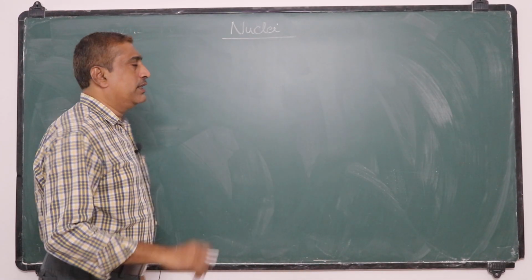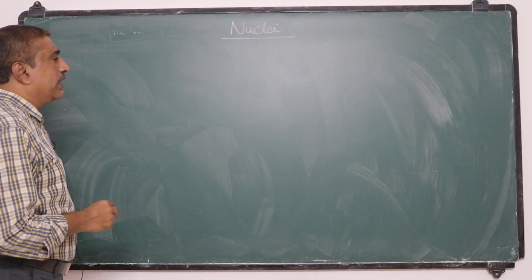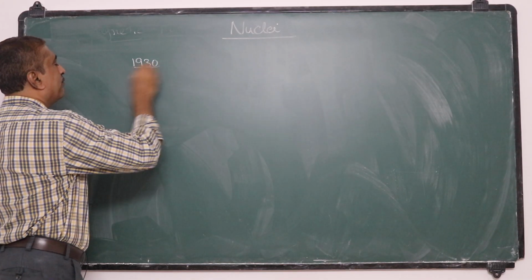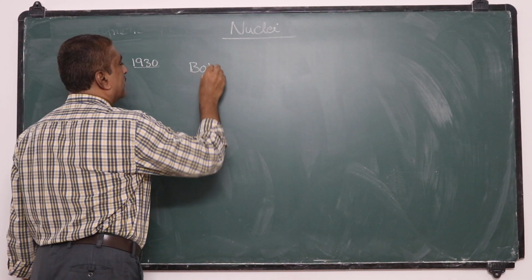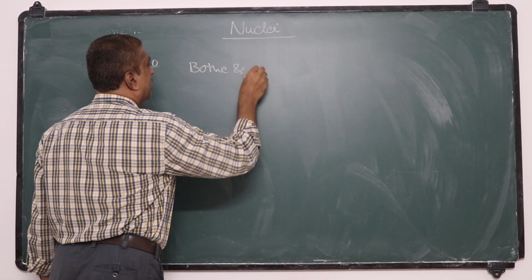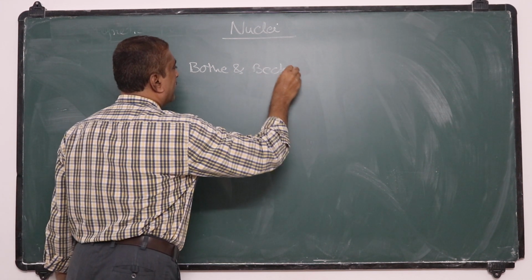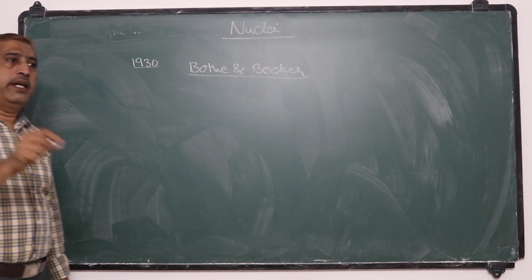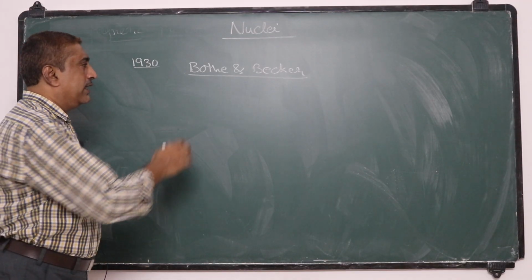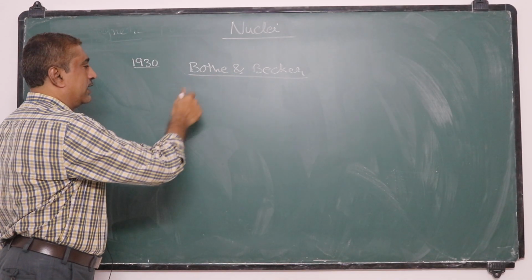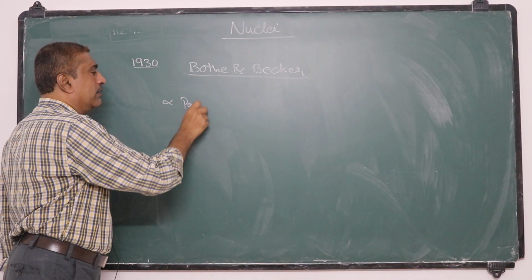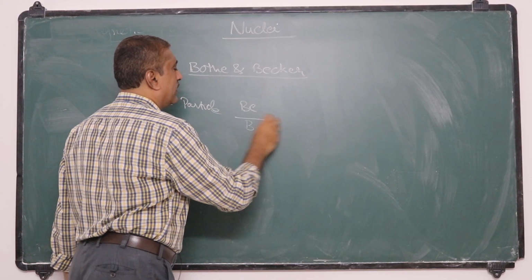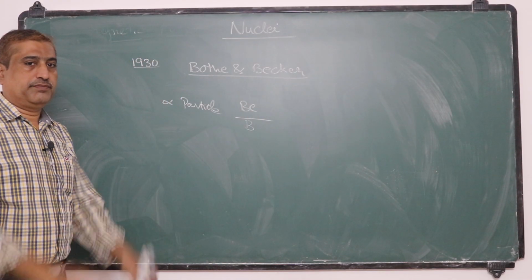But before Chadwick, in 1930, two scientists named Bothe and Becker made an experiment in which they allowed alpha particles to be incident on beryllium and boron sheets.